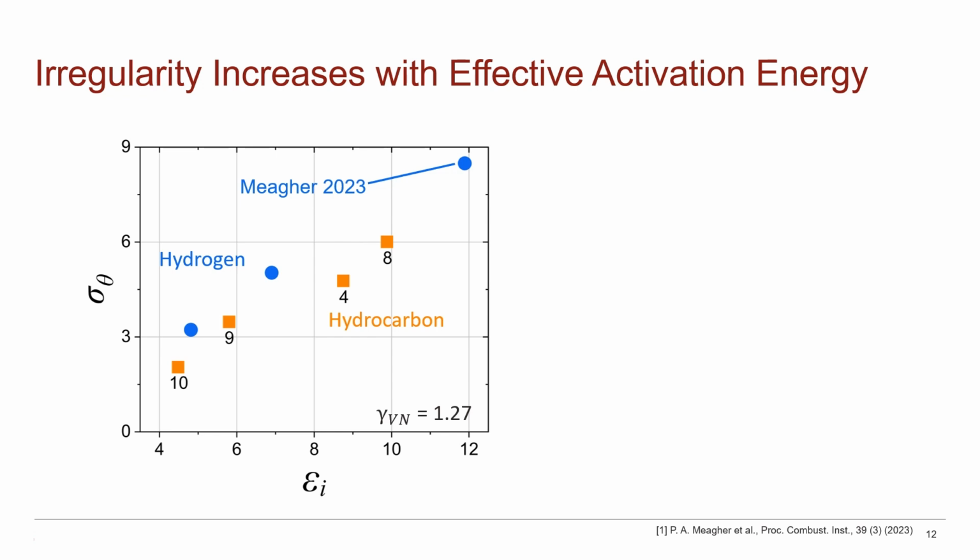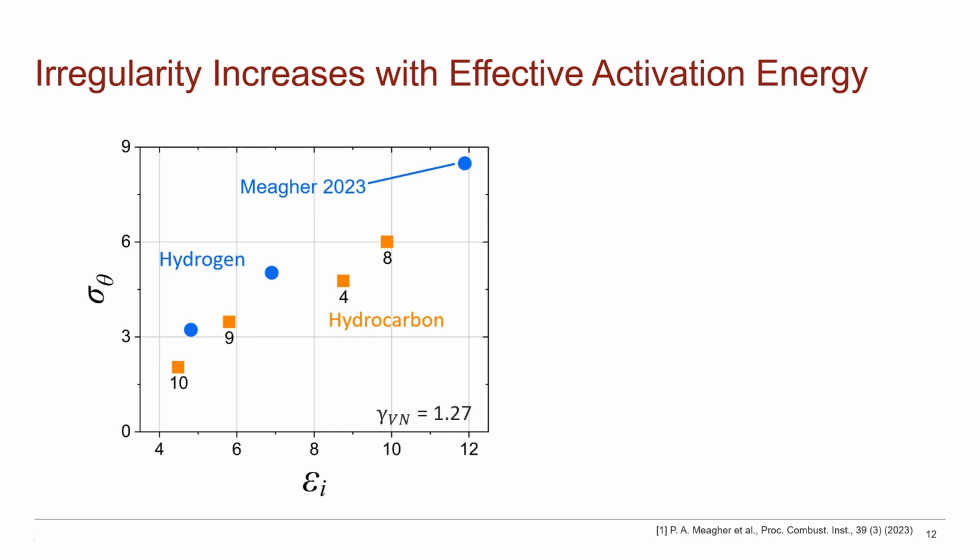Here I'm plotting the standard deviation of cell angle as a function of effective activation energy for a fixed gamma of 1.27. The orange squares define measurements taken from soot foils produced in this study. So these are all hydrocarbon mixtures. The mixtures defined by the blue circles are cell angle measurements taken by us using soot foils produced in a previous hydrogen study. What is clear is that there is a strong, nearly linear increase in irregularity with increasing effective